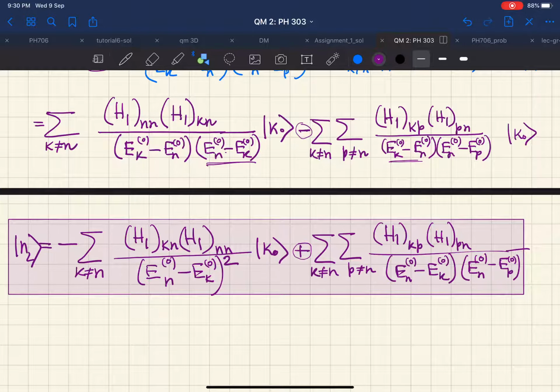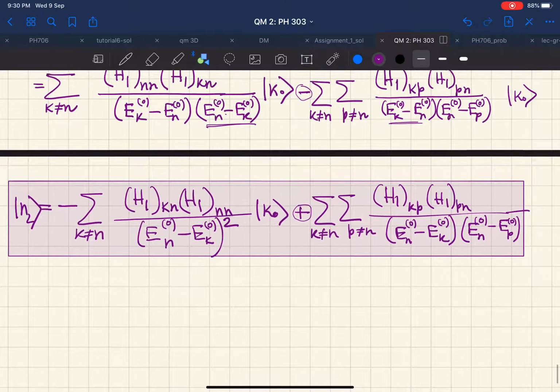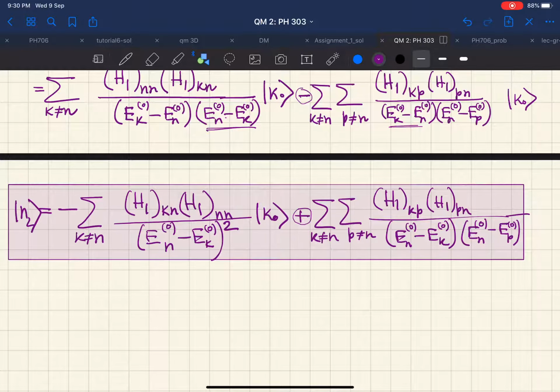So now since k is not equal to n and n is not equal to p, as you might be understanding by now, there is no problem with the denominator, and if we have degeneracies we need to do something more, and that we will be coming next. Yeah, sorry, I think I missed this. Oops, there should be a ket k0 also.